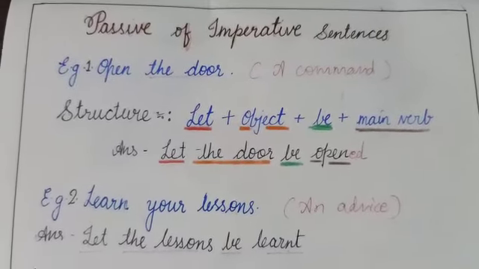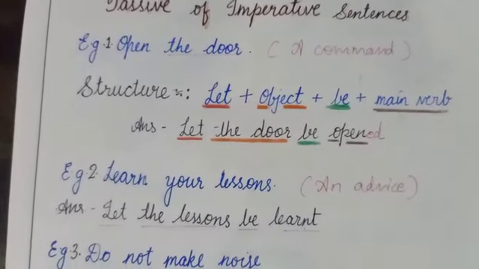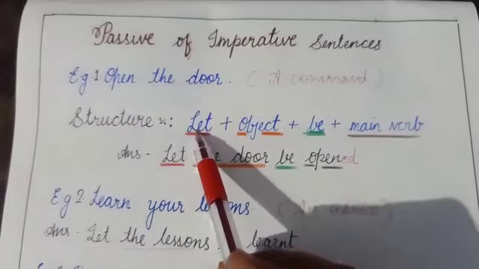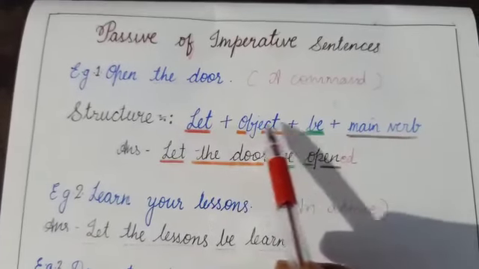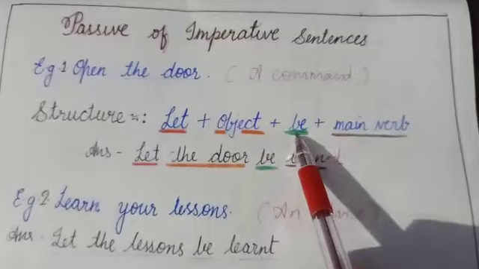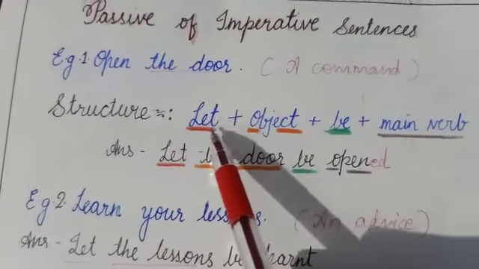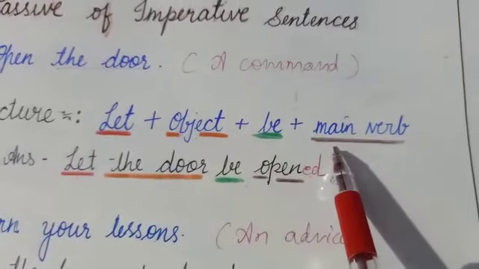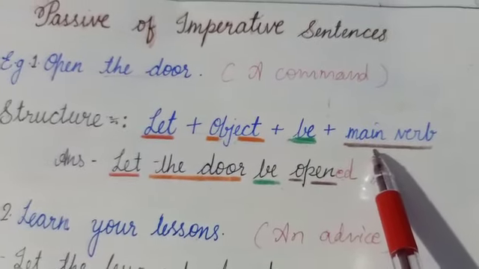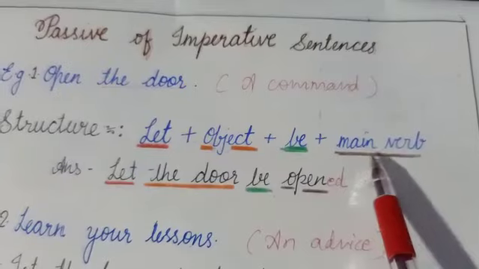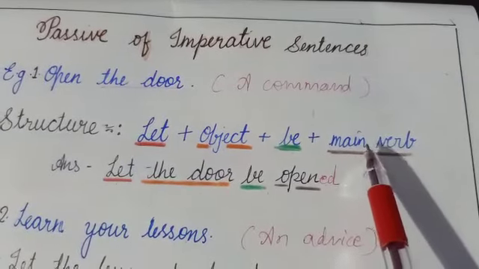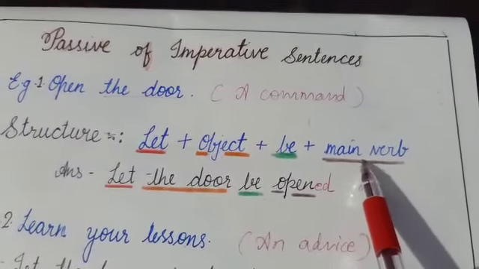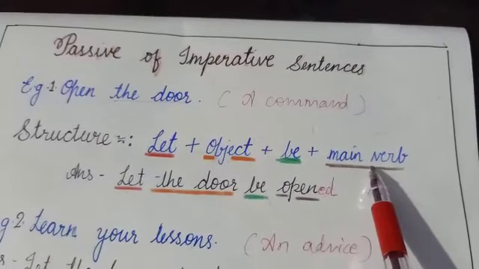The imperative sentence in passive voice begins with the word let and the auxiliary verb used here is be. But the structure is first let and then the object and be and then the main verb in past participle form. Remember student, always in passive voice the past participle or third form of the main verb is used.